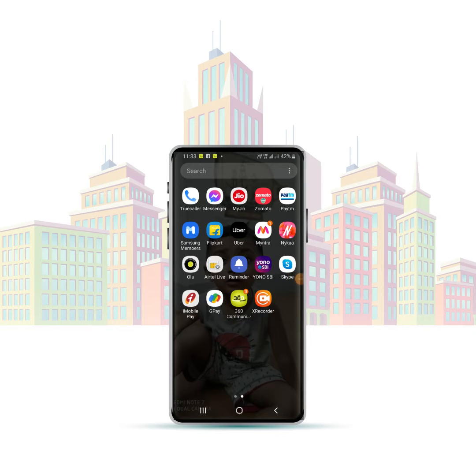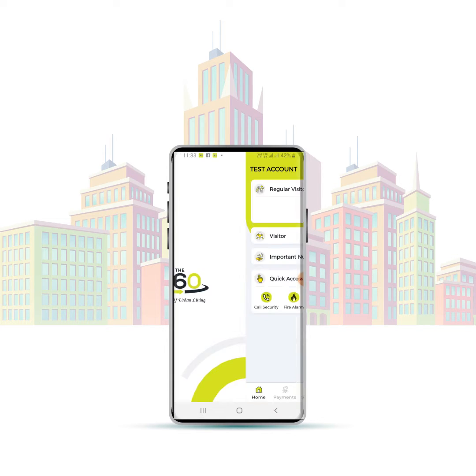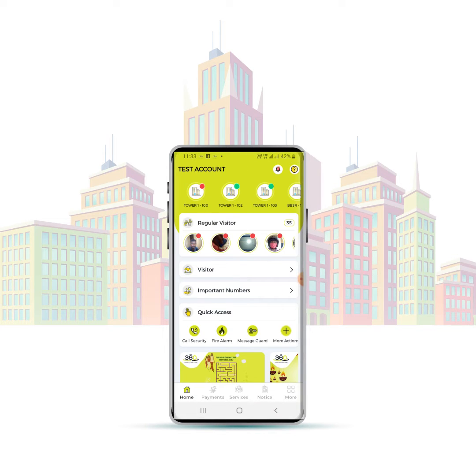Hello users, let's know how to raise a fire alarm from the 360 Community App. First, open the 360 Community App. Then you can check the section named Quick Access on the home page.